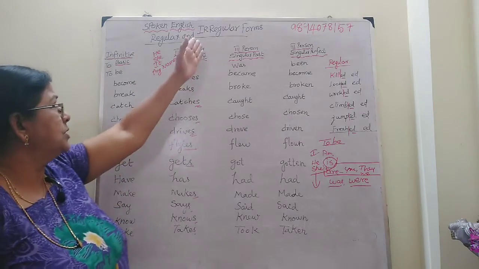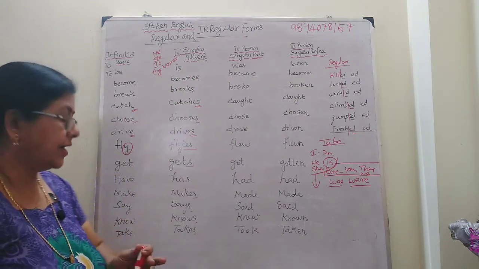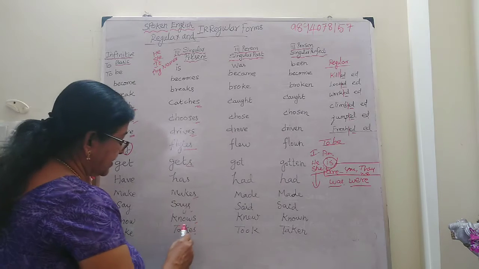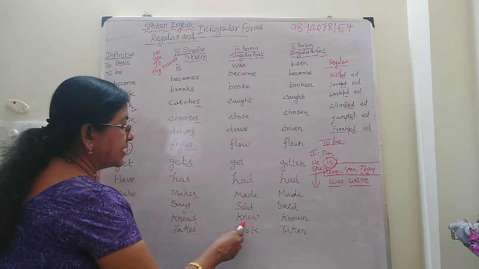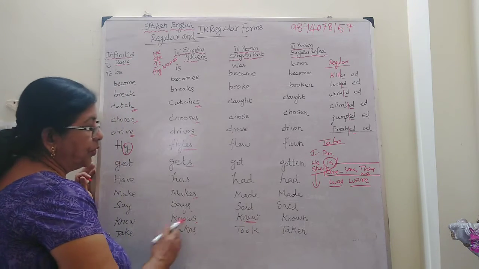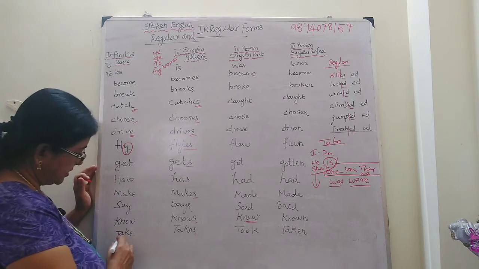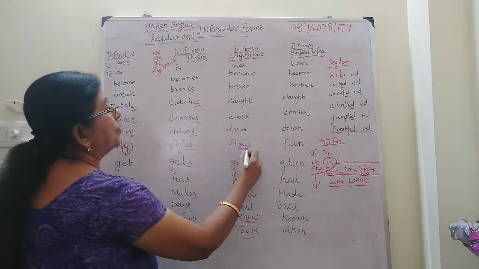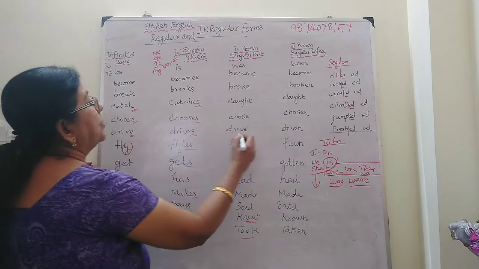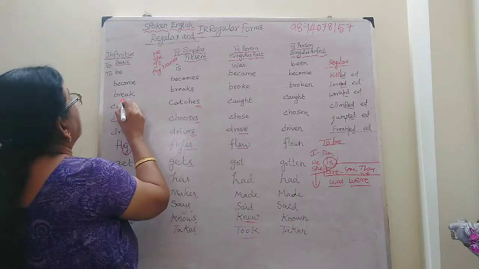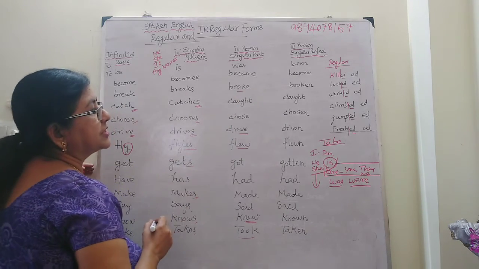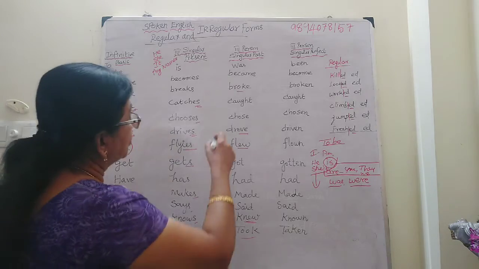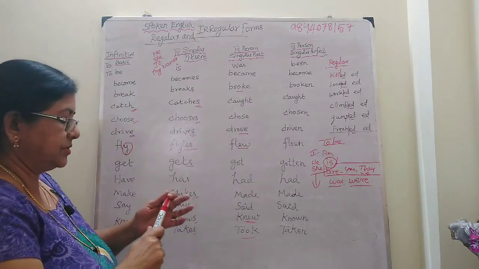It is called irregular forms because in an irregular form, the letters inside the verb are changed. Know, knew. Take, took. Fly, flew. Drive, drove. Break, broke. Understand this? So these are irregular forms.